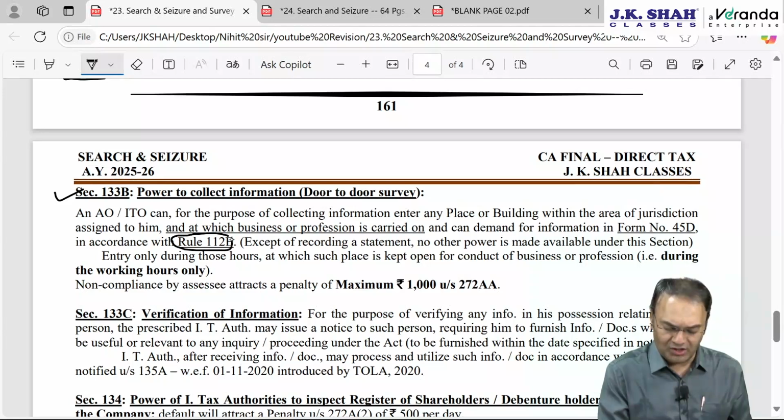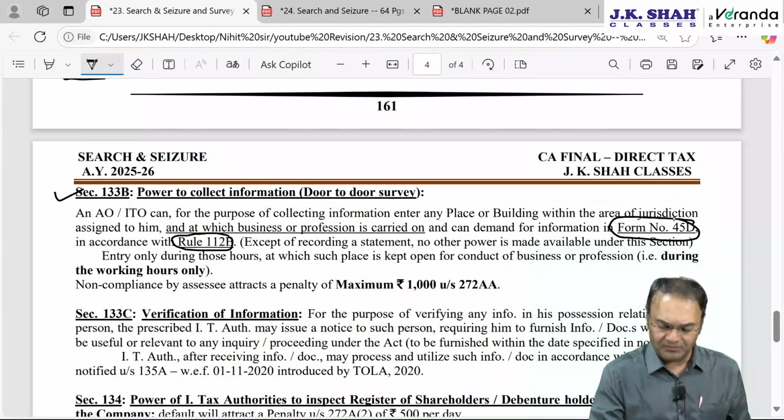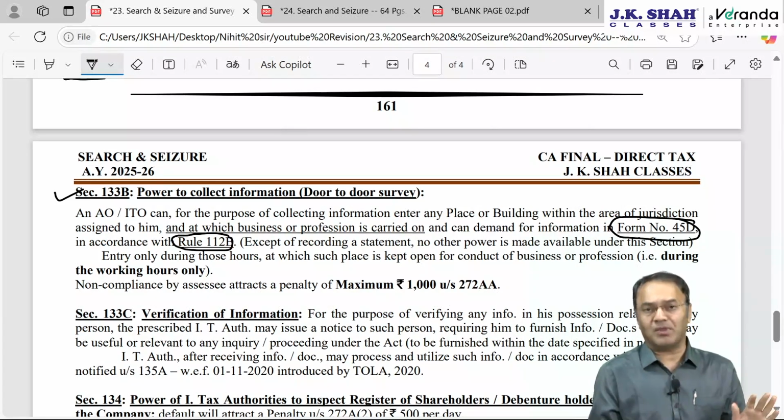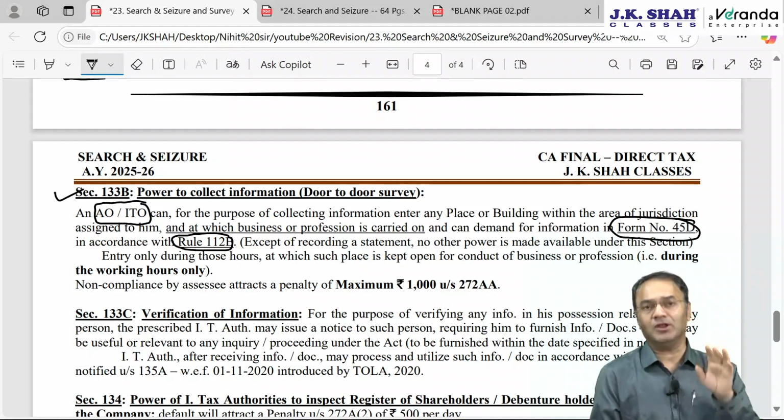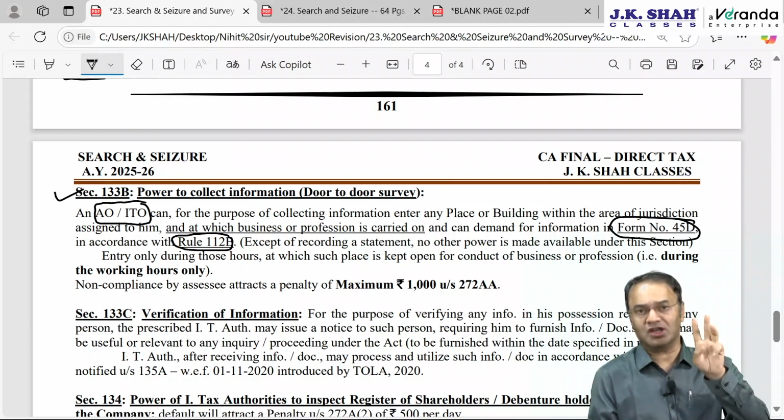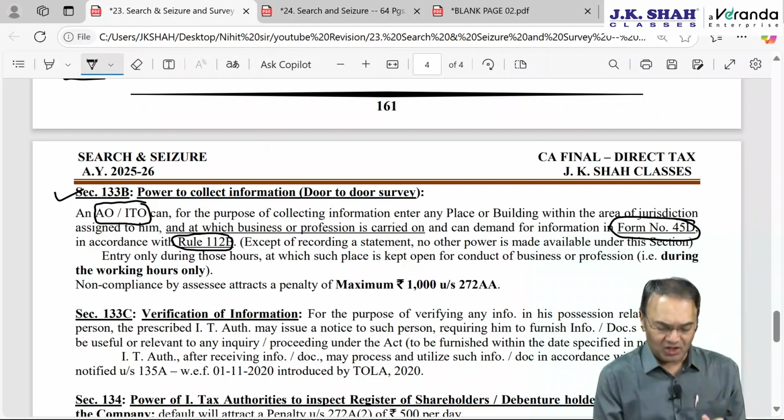As per rule 112E, form number 45D, except for this, no other powers are available. This survey can be done by the AO or ITO. AO means 5 people: additional CIT, joint CIT, deputy CIT, assistant CIT, and ITO.